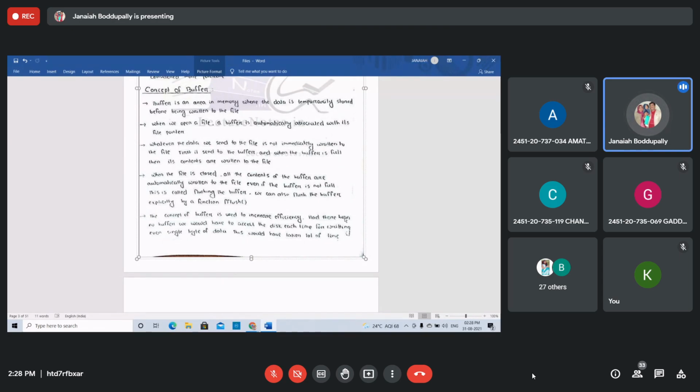So the concept of the buffer is used to increase the efficiency of the system, right? Had there been no buffer, we would have to access the disk each time, every time, even for writing a single byte of data. This would take a lot of time. Without a buffer, if you use the data from the file, it takes more time to access the file. If you use the buffer, it takes less time.